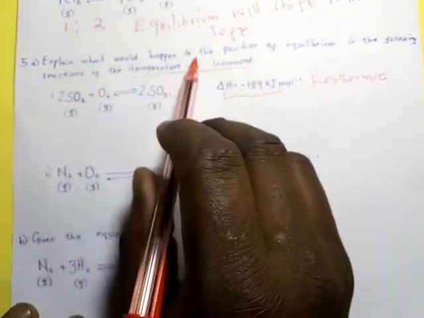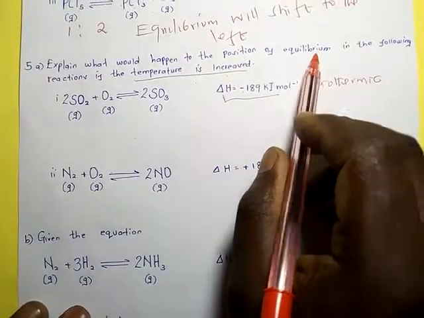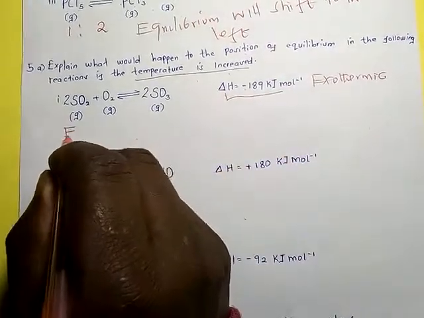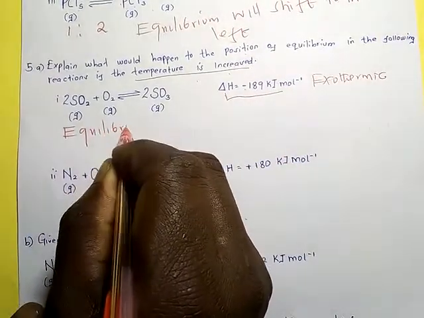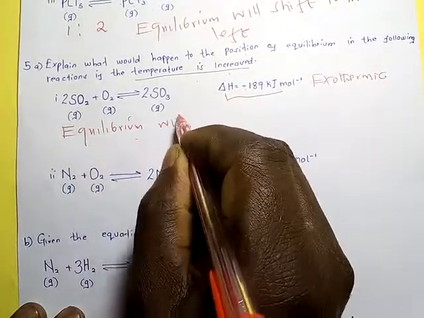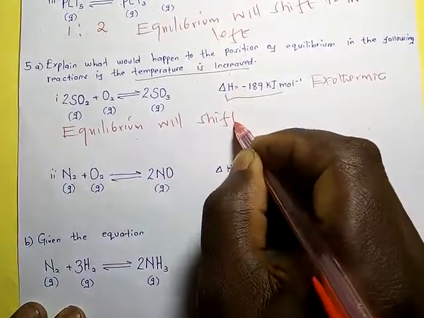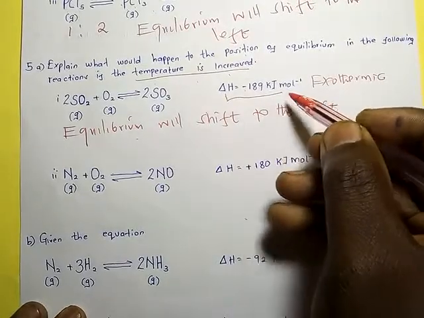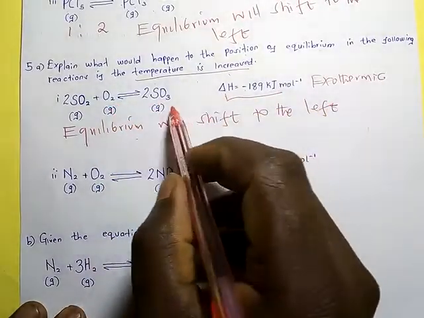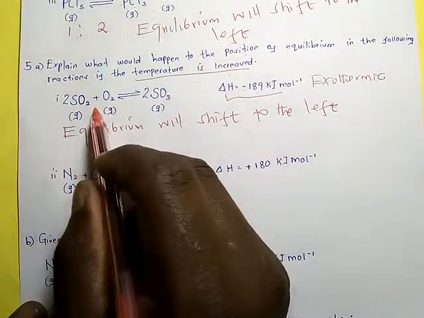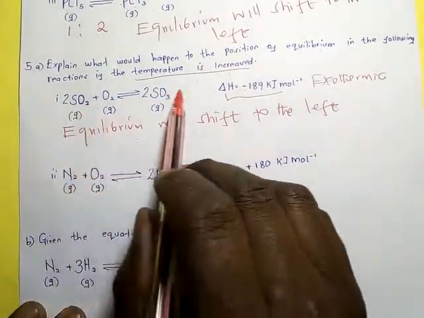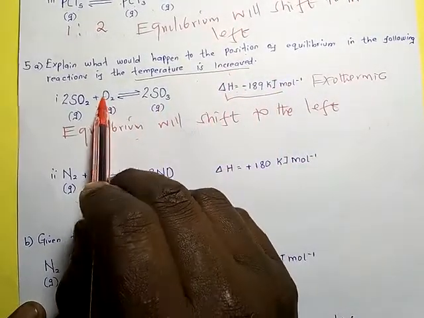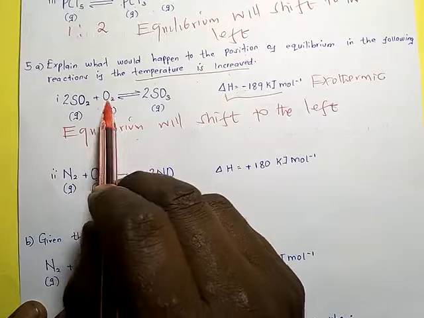So explain what will happen to the position of equilibrium. It means equilibrium will shift to the left, meaning that the endothermic reaction will occur. The reverse reaction, the backward reaction, will be favored because the reaction is exothermic. When you increase temperature, the backward reaction is favored, the endothermic reaction is favored.